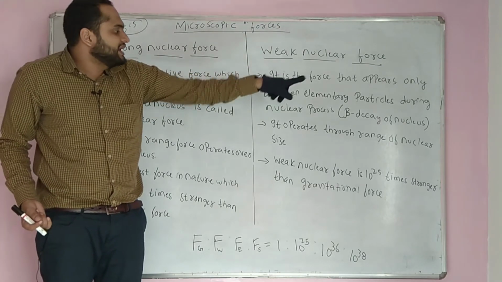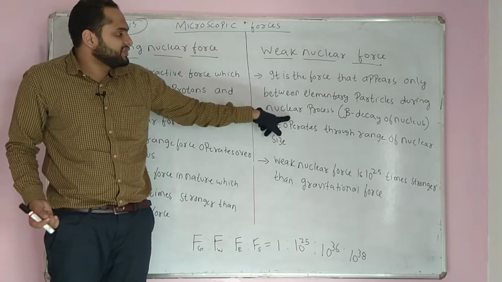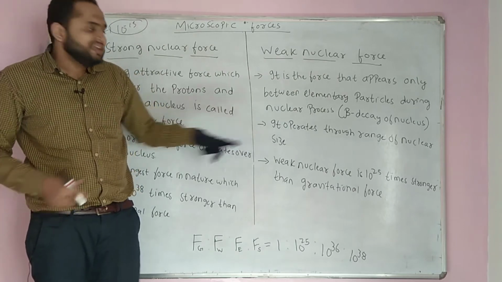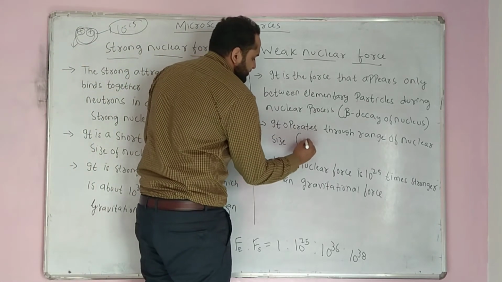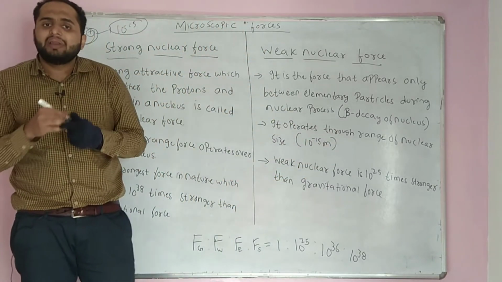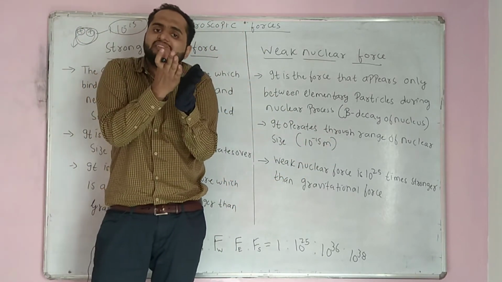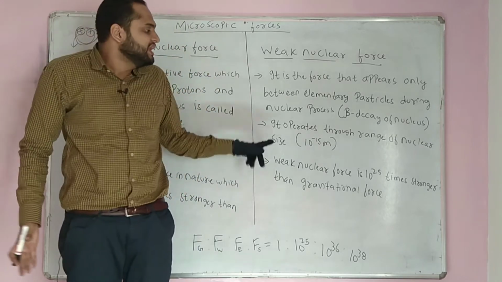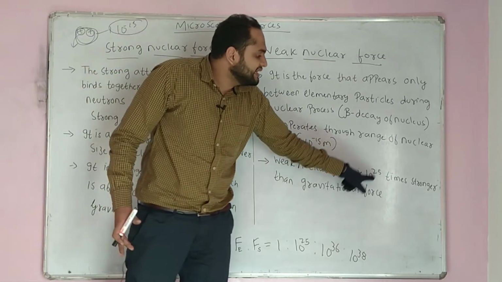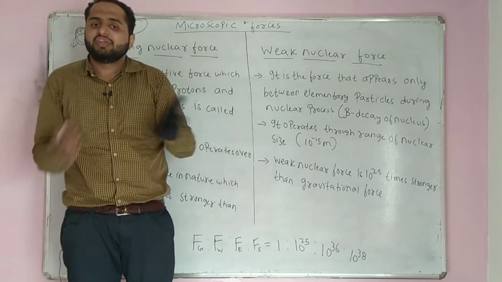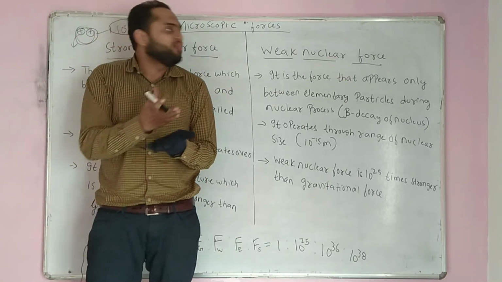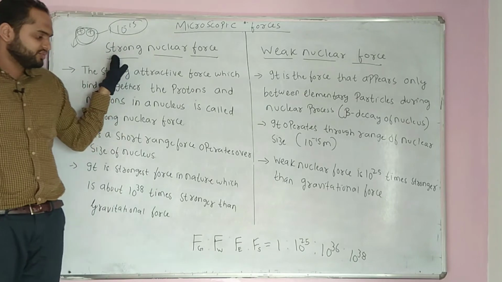This force appears only between elementary particles, as in beta decay in the nucleus, and it operates over the range of nuclear size. The range is nothing but 10 to the power minus 15. Inside the nucleus, this force is applicable. Outside the nucleus, if the distance increases beyond 10 to the power minus 15, then this force is not applicable. Weak nuclear force is 10 to the power 25 times stronger than gravitational force. It is stronger than gravitational force but weaker than electromagnetic force as well as strong nuclear force.